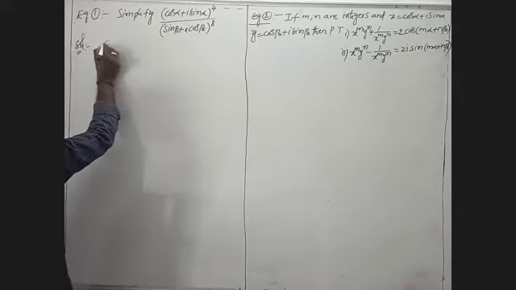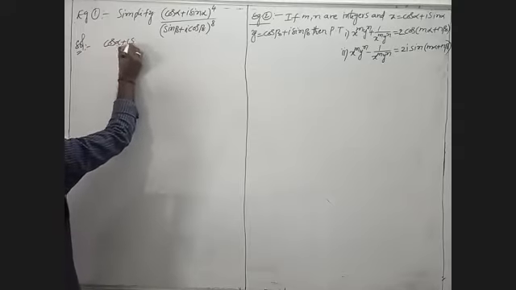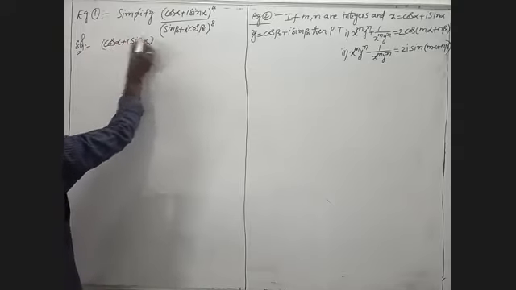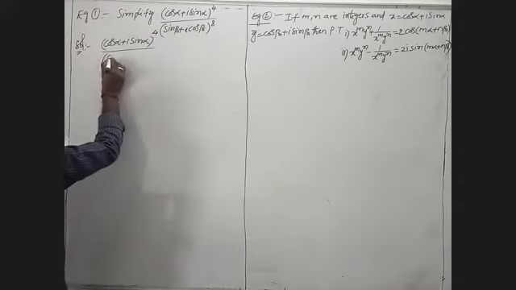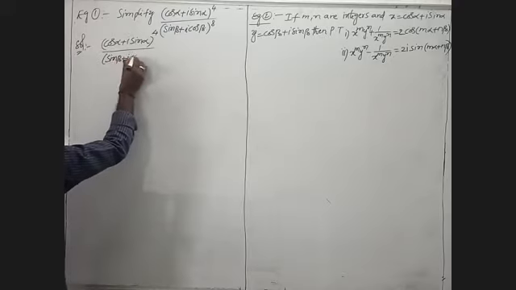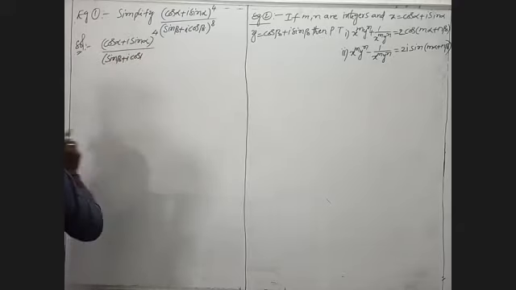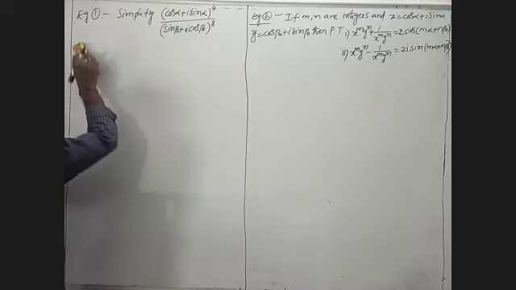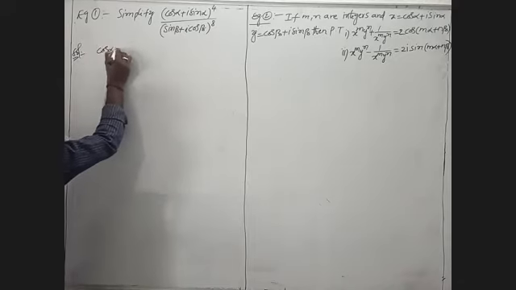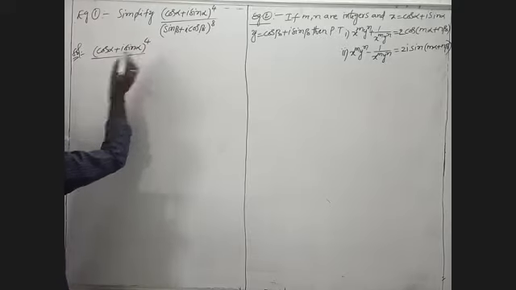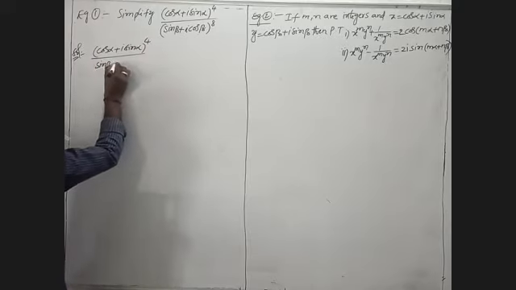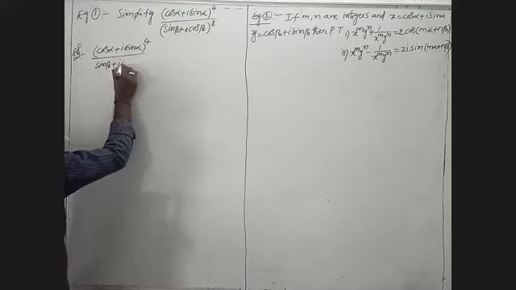Given that (cos alpha plus i sin alpha) whole power 4 by (sin beta plus i cos beta) whole power 8.